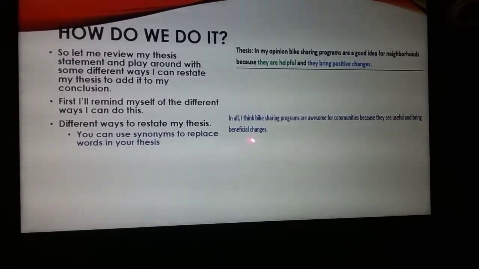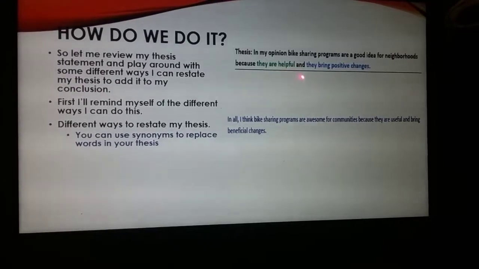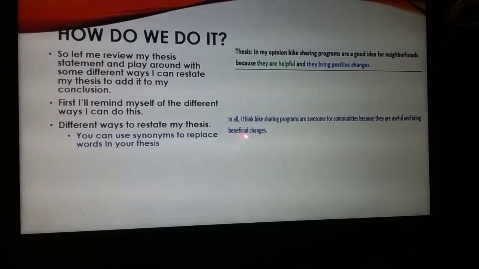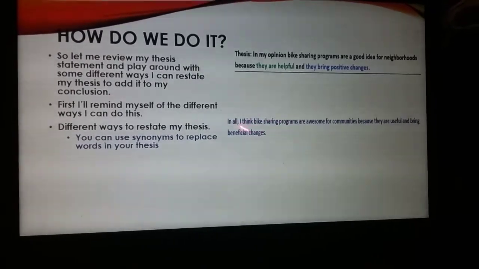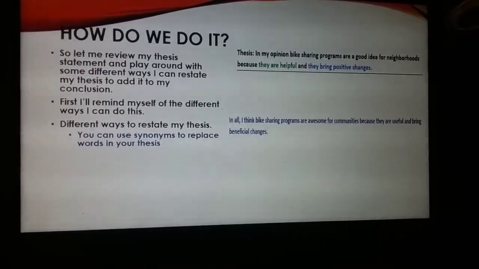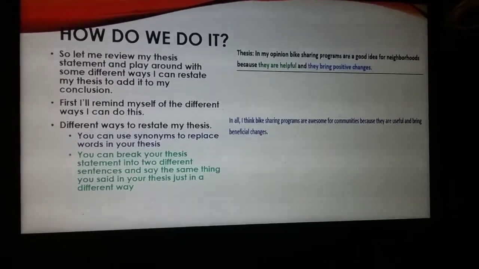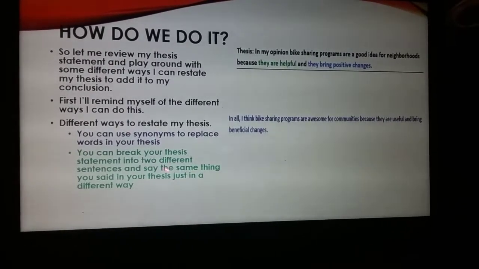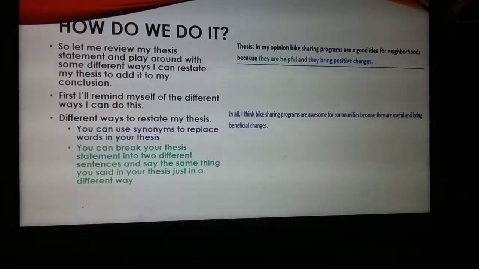and bring beneficial changes." So here, the word useful is a synonym for helpful. Beneficial is a synonym for positive changes. So slightly reworded there using synonyms. Another way is to actually break your thesis statement into 2 different sentences and say the same thing you said in your thesis, just in a different way.